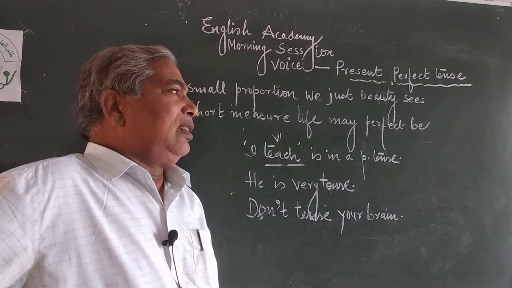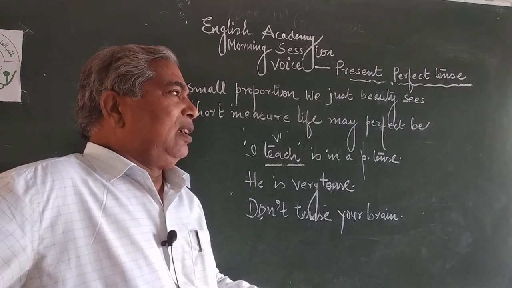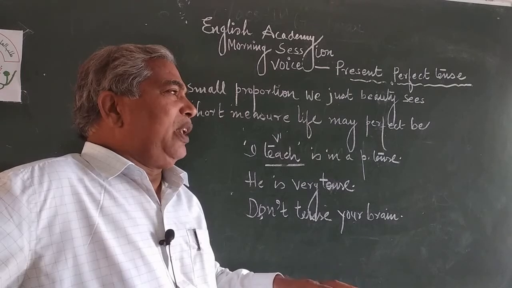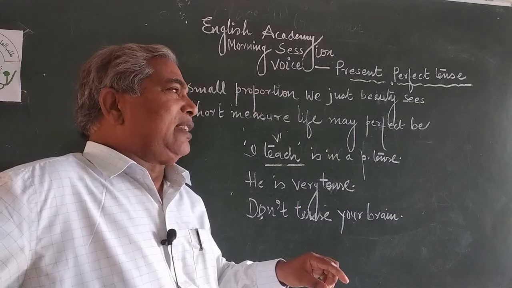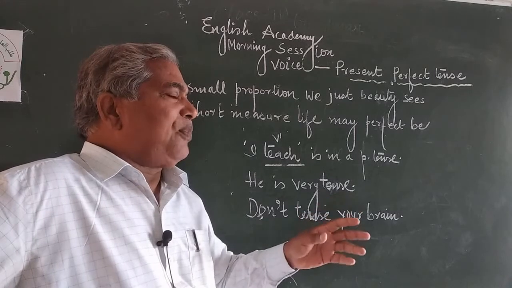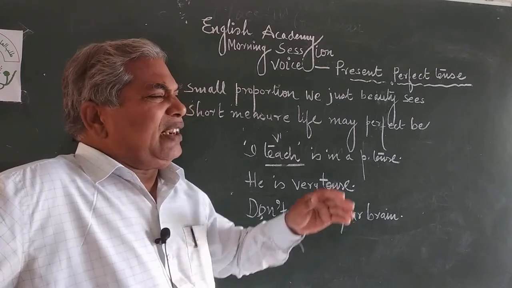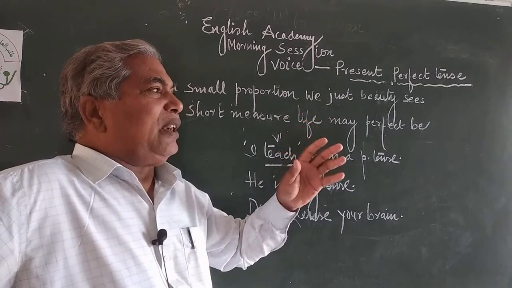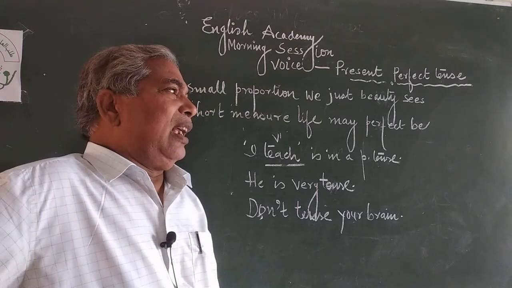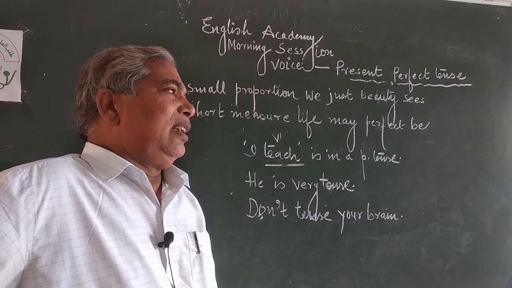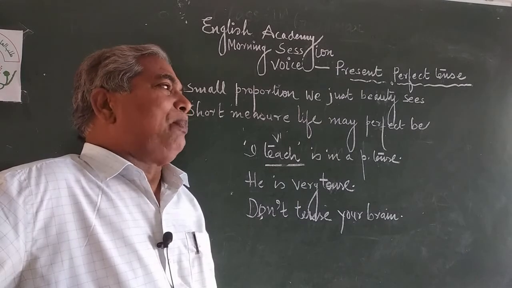And another poem by the same poet, Stopping by Woods on a Snowy Evening by Robert Frost, and it is his imagination. In these poems, it is his imagination, and he gives his ideas and thinking for our bright life and for our happy life.